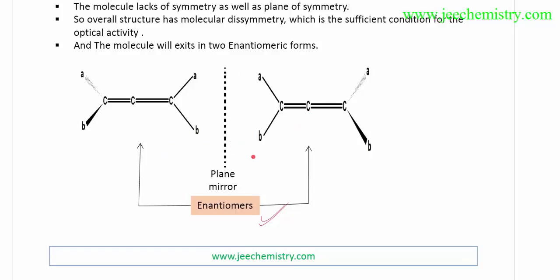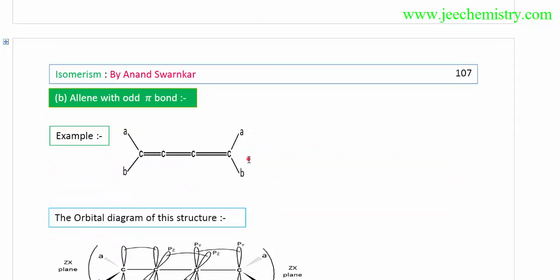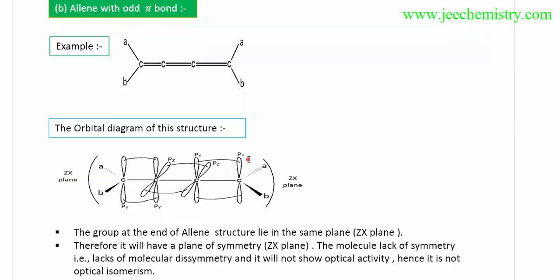They are both optically active, and in this way we have to proceed to the odd allene with odd pi bonds. This is an odd number of pi bonds: 1, 2, 3, three pi bonds are there. The first will be in the y plane, the second in the z plane, the third in the y plane. I've said y z y. In this way we have to proceed.